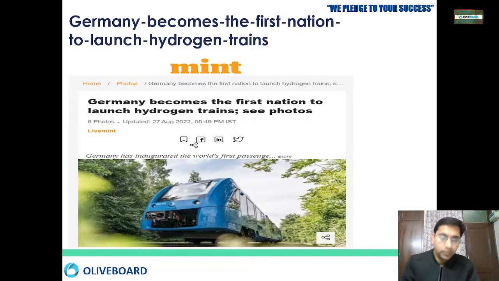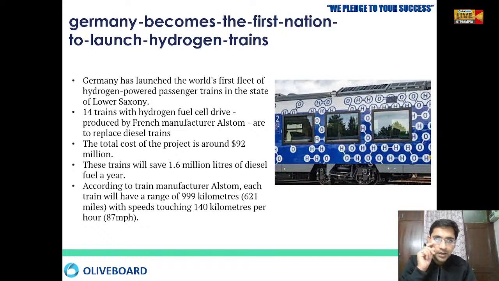Okay, fine. So, Germany has become the first nation to launch the hydrogen train. Right now, we have seen hydrogen cars, but Germany became the first nation that has launched hydrogen trains. Okay, first fleet. They have started the passenger train in the Lower Saxony district. In total, 14 fuel cell driven trains are there. This is manufactured by the French manufacturer, that is Alstom.